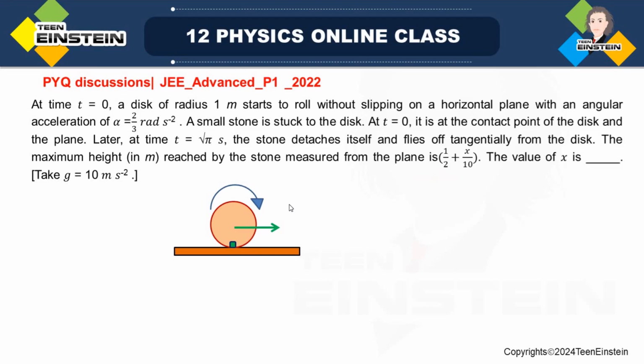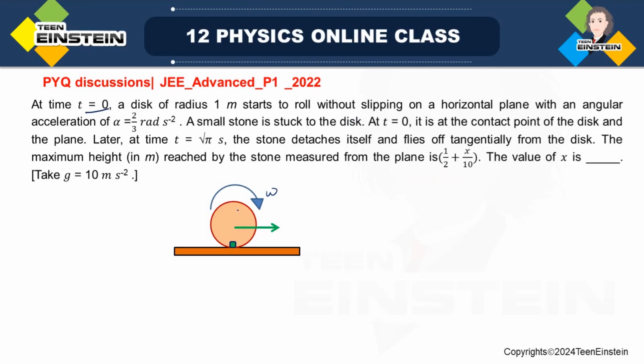So let us first try to understand the problem. The problem says there is a disc which starts rolling over the horizontal plane with an angular velocity omega. So that is happening at t = 0.